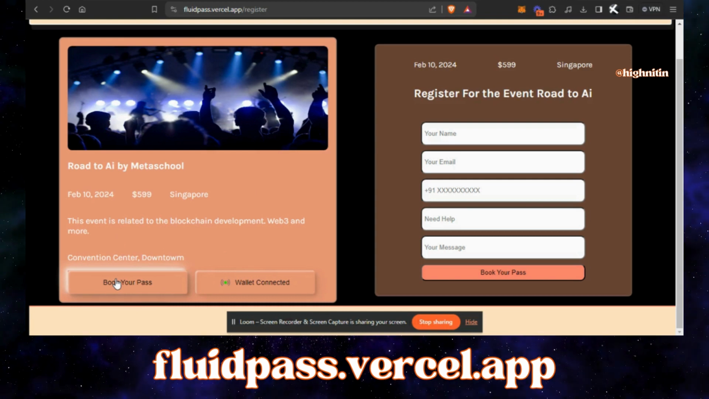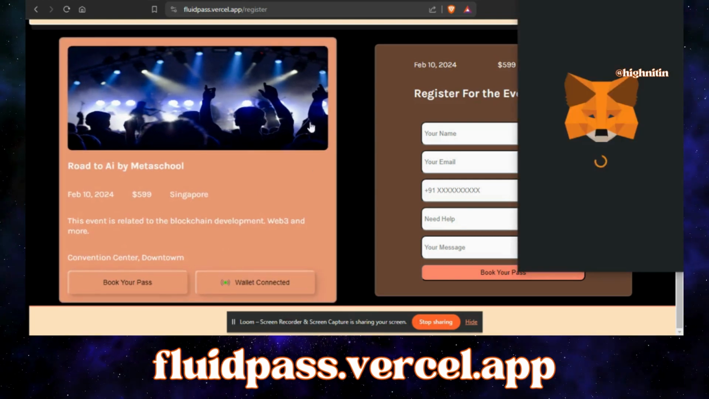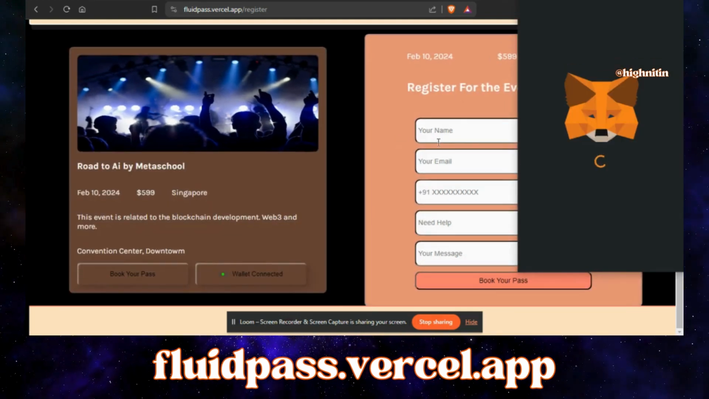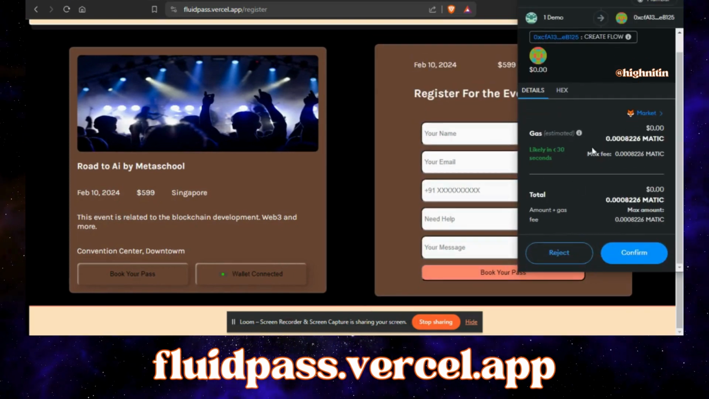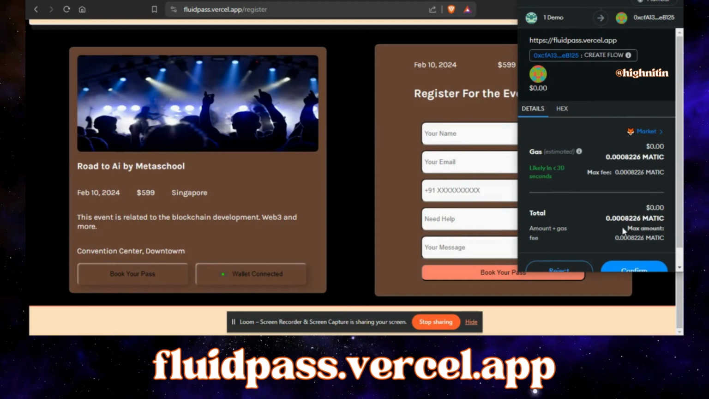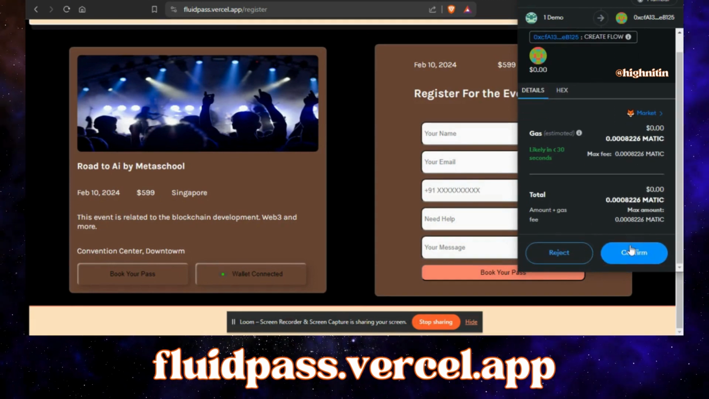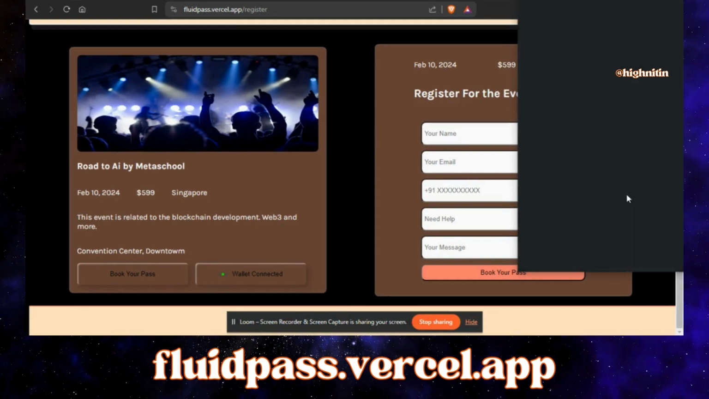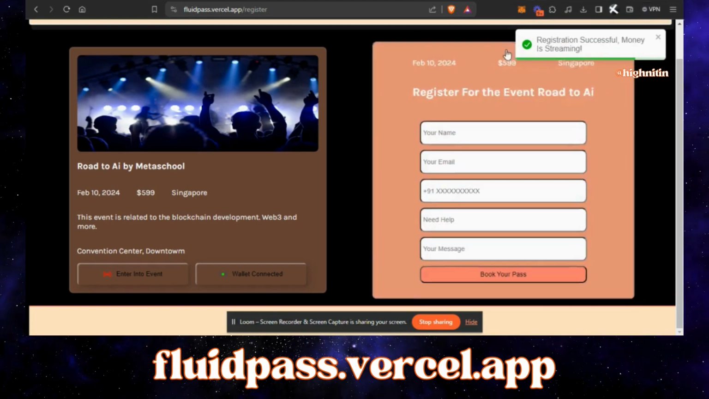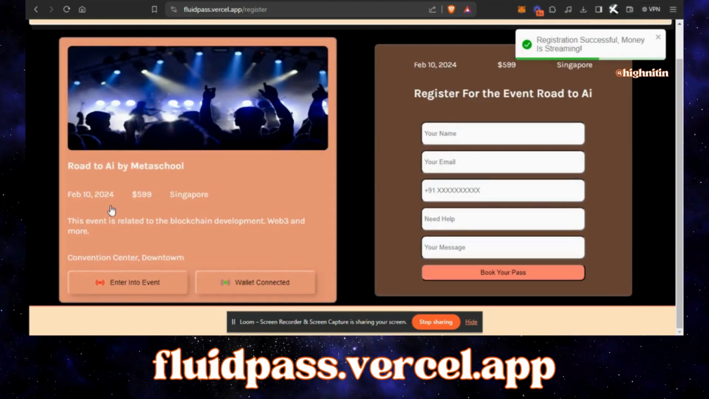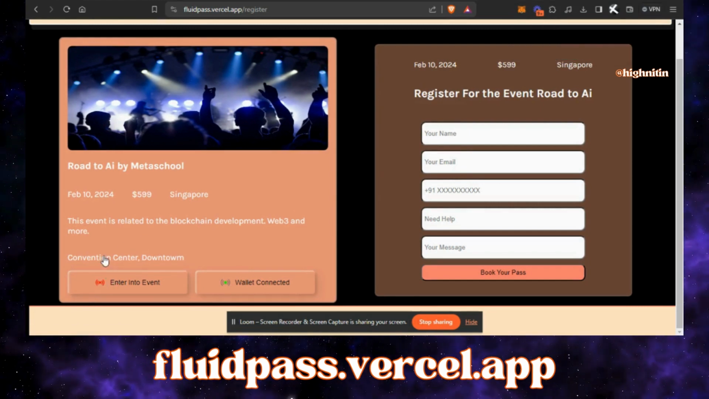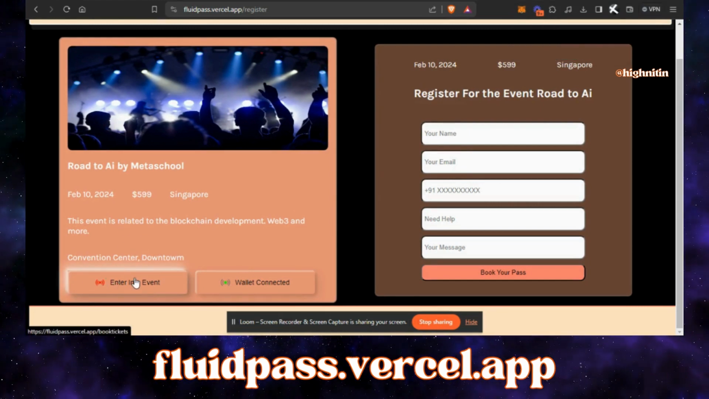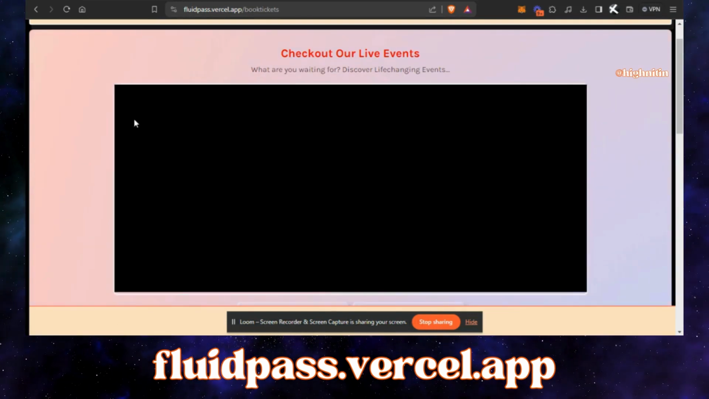When I click on book your pass, the action happens. It is the same action that happens after filling the form. You will be given this MetaMask window to confirm the transaction. So let me click on confirm, and now you can see this registration successful, money streaming. Amazing. And now the button has changed. It says enter into event. So let me click on enter into event, and boom!